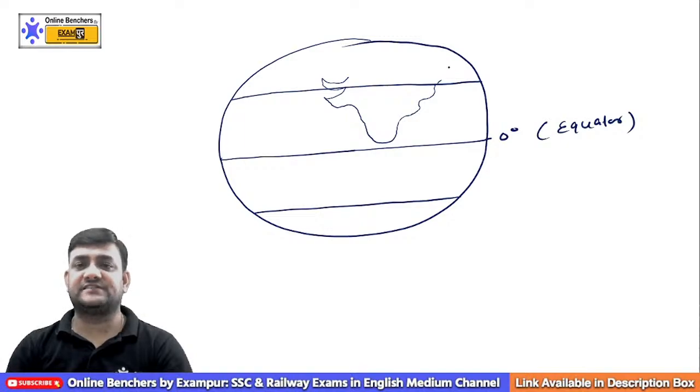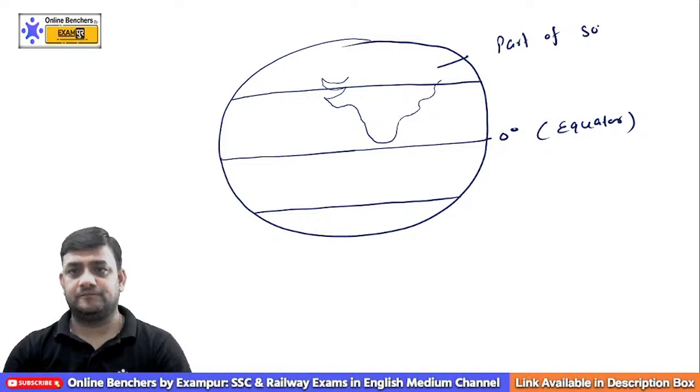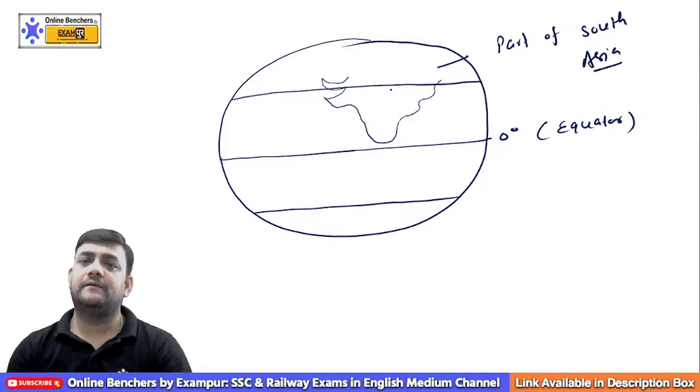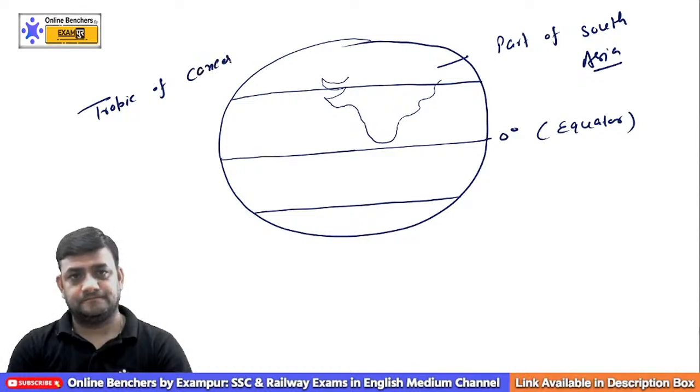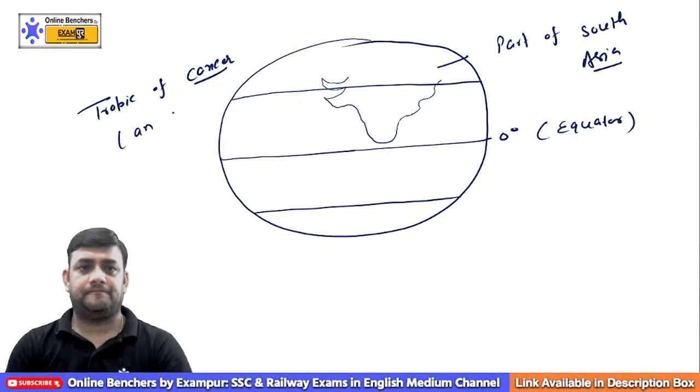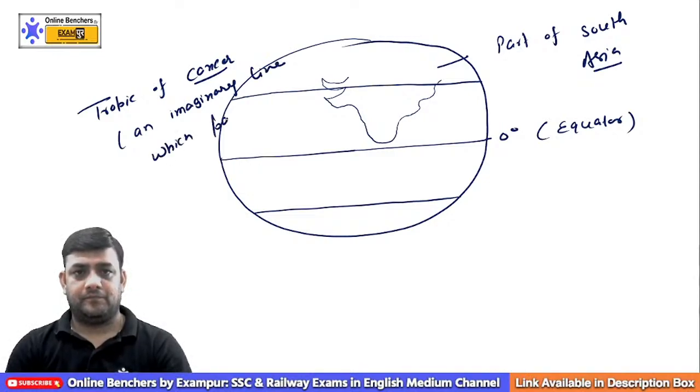We are part of South Asia, and this is the Tropic of Cancer, an imaginary line which passes through it.